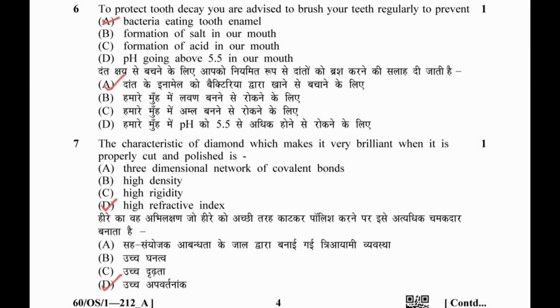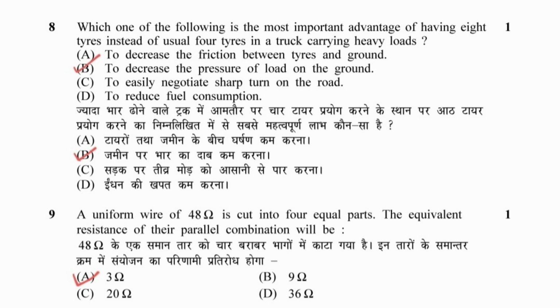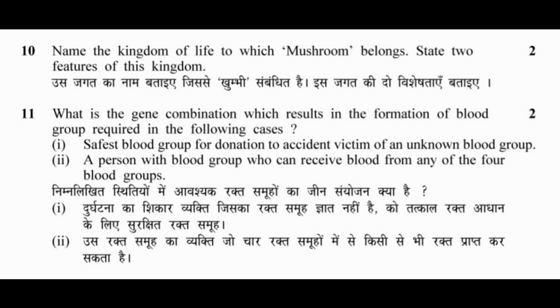7. The characteristic of diamond which makes it very brilliant when it is properly cut and polished is D. High refractive index. 8. Which one of the following is the most important advantage of having 8 tires instead of usual 4 tires in a truck carrying heavy loads? B. To decrease the pressure of load on the ground. 9. A uniform wire of 48 ohm is cut into 4 equal parts. The equivalent resistance of their parallel combination will be A. 3 ohm.